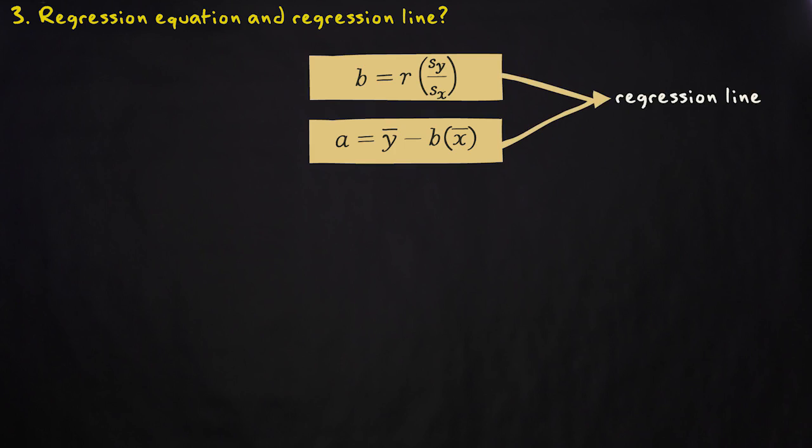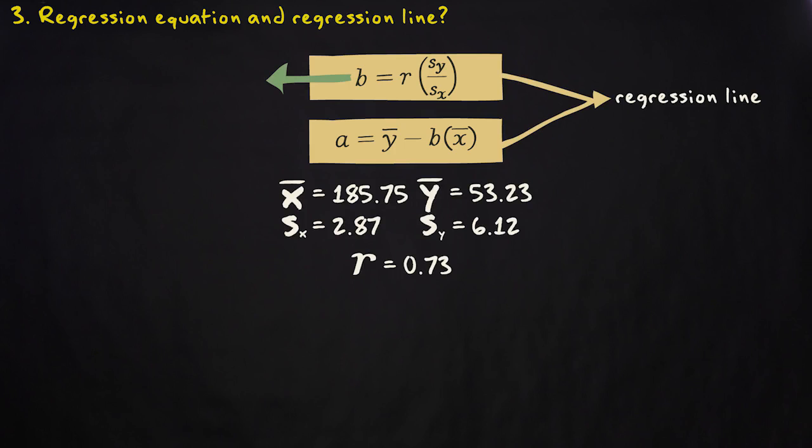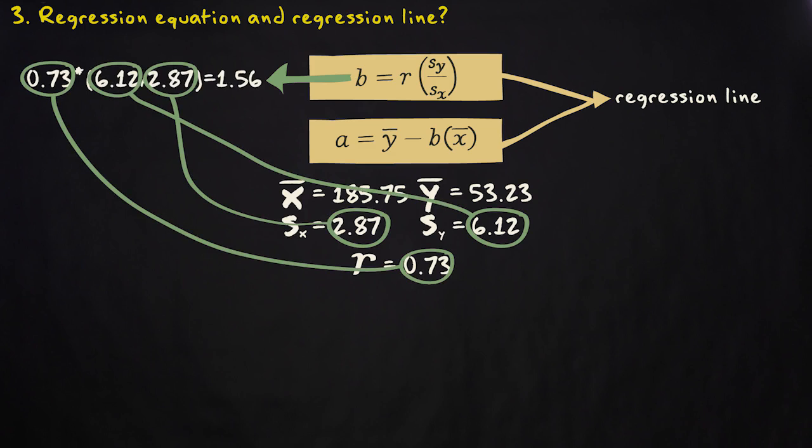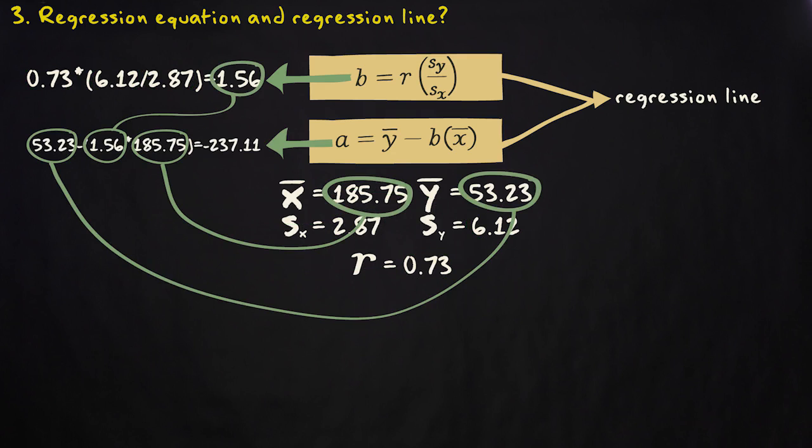We already have all our necessary ingredients, so now we can use the formulas. The regression slope is 0.73 multiplied with 6.11 divided by 2.87. That makes 1.56. The intercept is 53.23 minus 1.56 multiplied with 185.75. That makes minus 237.11.